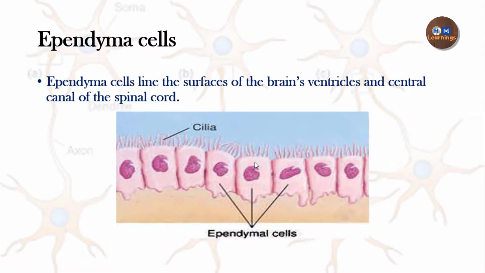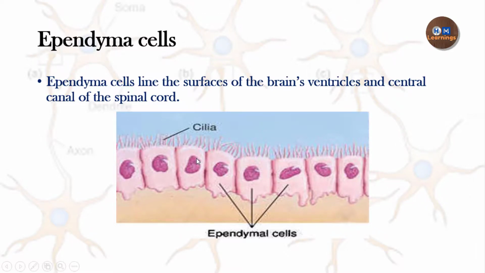Next, we move on to the Ependyma cells. Ependyma cells line the surface of the brain ventricles. Ventricles are the cavities in the brain which have the cerebrospinal fluid, CSF, and Ependyma cells also line the central canal of the spinal cord. The central canal of the spinal cord also has the CSF. Apart from this, no other function of the Ependyma cells is known. So this is a diagram showing the Ependyma cells.